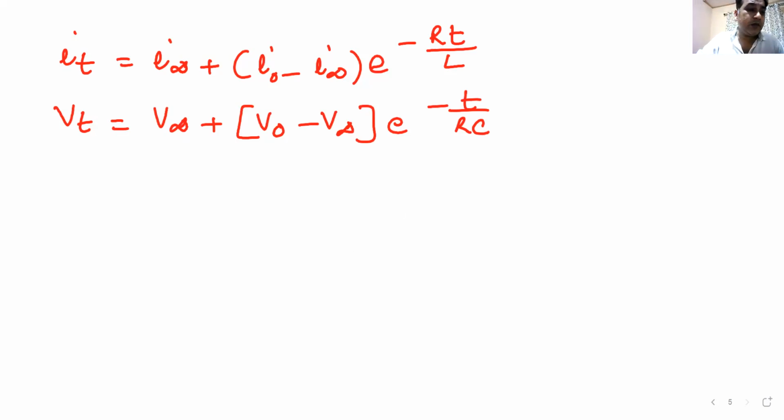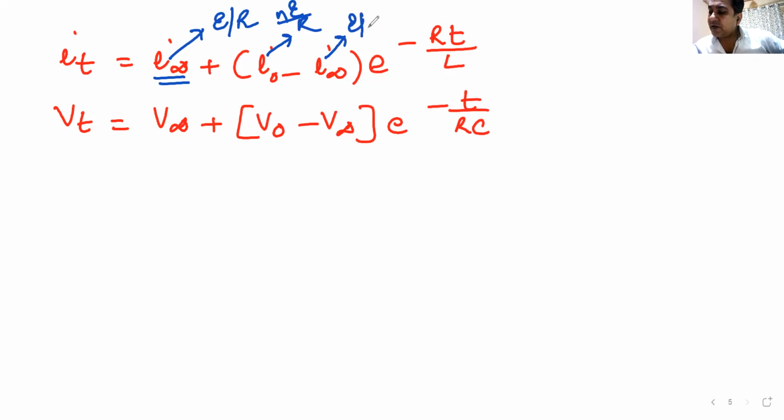Now, how does this formula help? I'm coming to it. IT, as you all know, is current as a function of time. So you have to find the current at infinity. Now in this case, what is the current at infinity? After a very long time, current in the circuit will be E by R. Yes or no? Please raise your hands and tell me yes or no. Yes. What is I naught? Eta times E by R. What is I infinity? E by R.